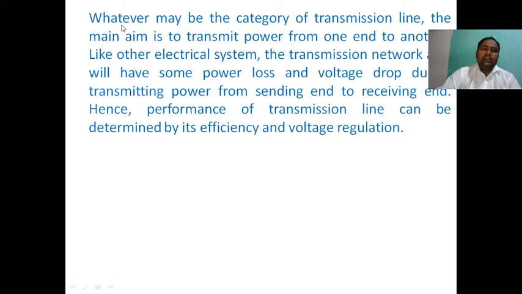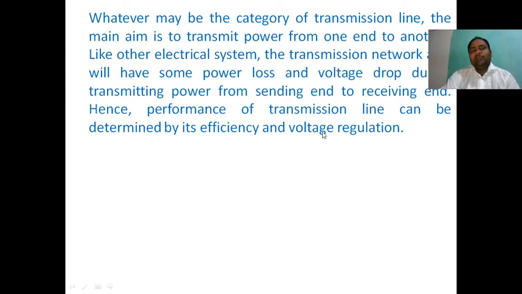Whatever may be the category of transmission line, the main aim is to transmit power from one end to another. Like other electrical systems, the transmission network will also have some power loss and voltage drop while transmitting power from the sending end to the receiving end. Hence, the performance of a transmission line can be determined by its efficiency and voltage regulation.